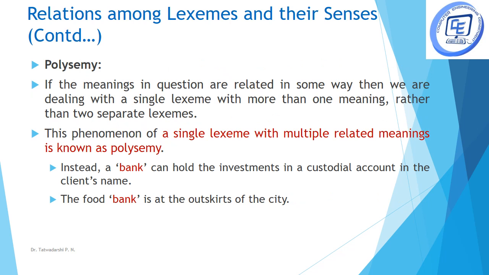The next type of relation is called polysemy. Here, a single word has multiple but related meanings. Again, take the example of bank. In terms of a financial institution, it is storing money or financial matters, whereas in terms of a food bank, it is storing some kind of foodstuff. So in both cases, it is storing something, but in one case the storing is related to financial things. In the other case, it is in the sense of foodstuff.